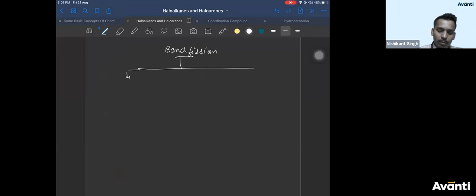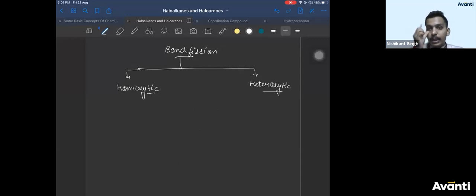What are those types? Homolytic and heterolytic. These are the 2 types of bond fission. Because I don't want you to struggle in understanding the charge distribution. So there are 2 types of bond cleavage.